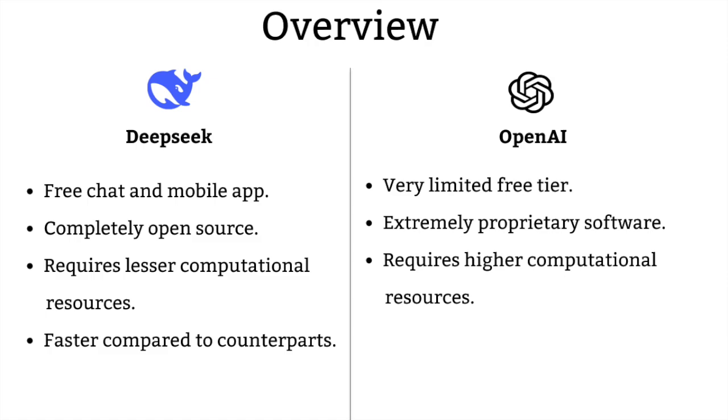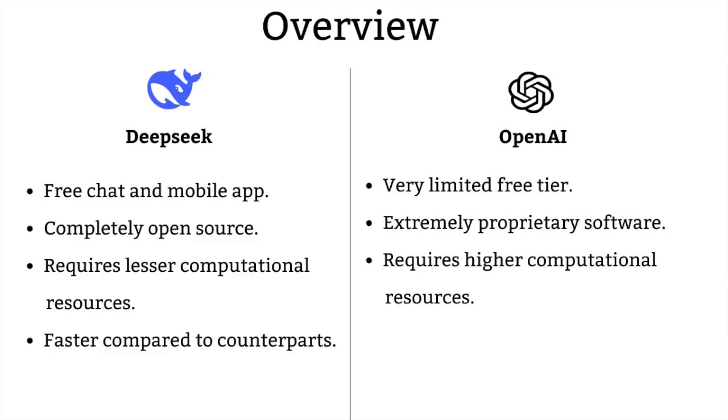DeepSeek is completely open source. This means that you can actually run your own model locally. The entire DeepSeek, you can download it, pre-trained, and run it on your own local infrastructure. It's totally open source, it's totally free, and in the history of AI, with all the progress so far, this is the first model that performs close to any of OpenAI's models and is still open source. On the other hand, OpenAI is extremely proprietary.